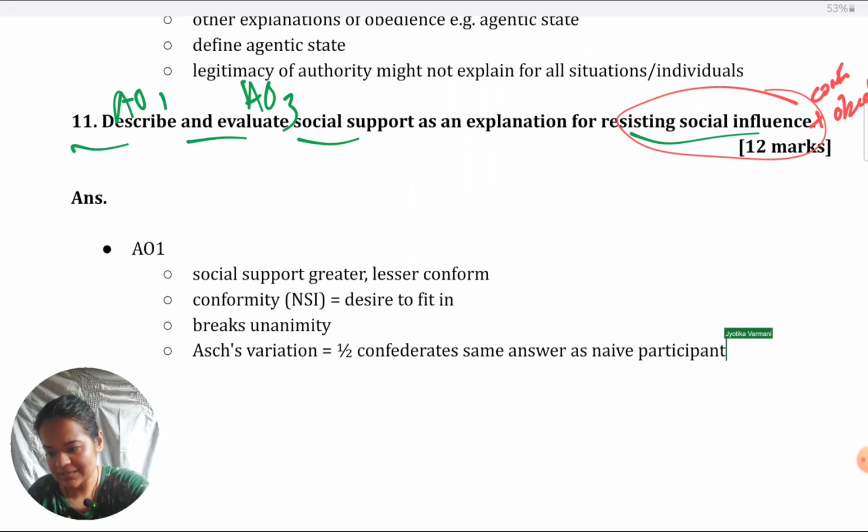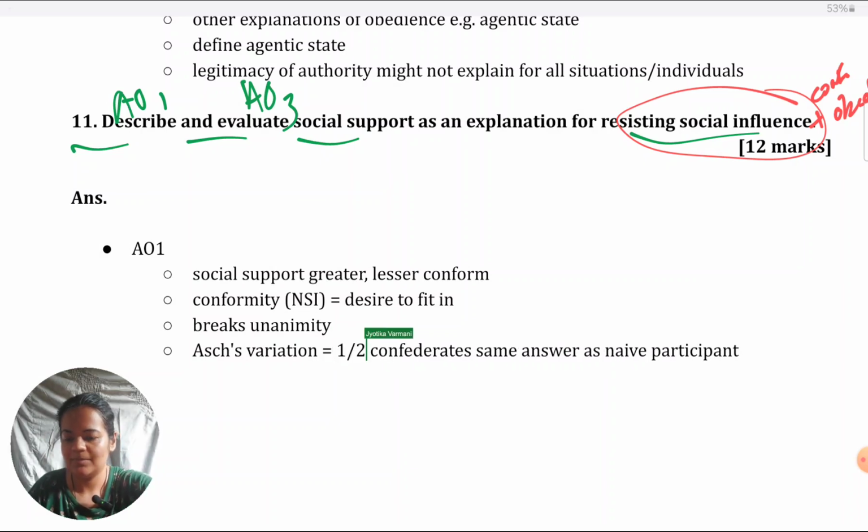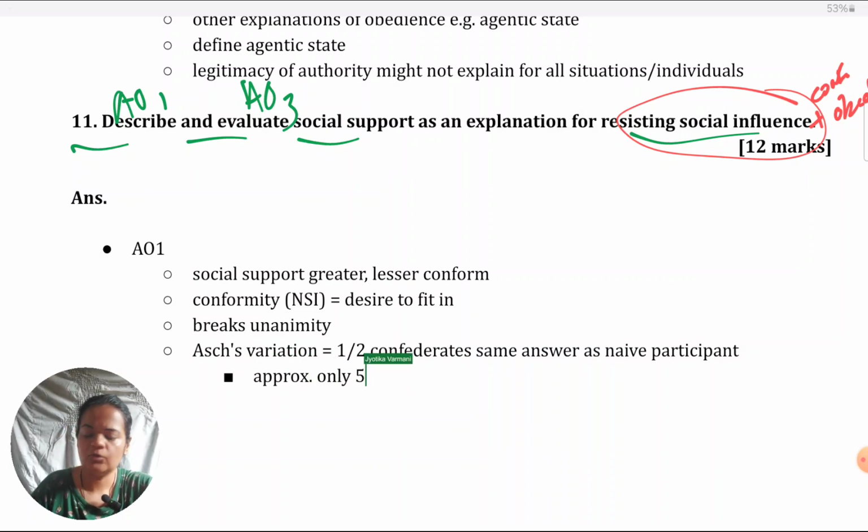And in these cases, conformity dropped drastically. I do not remember exactly to what percentage it came down, but approximately 5% only. On only 5% of trials, participants were found to conform, whereas in the original Asch experiment, on approximately 33% of the trials, individuals did conform to the majority.